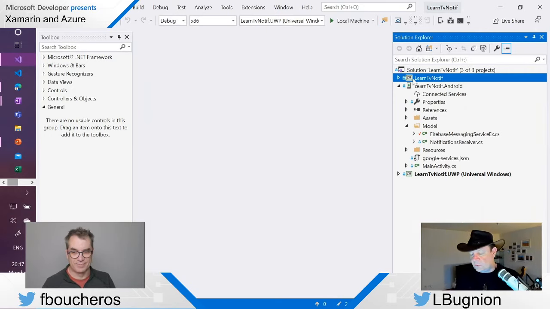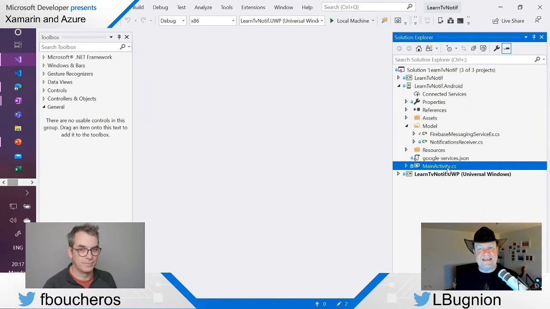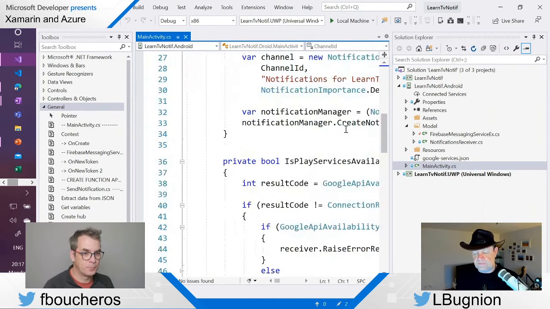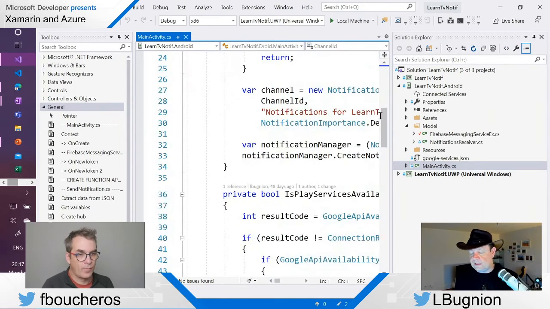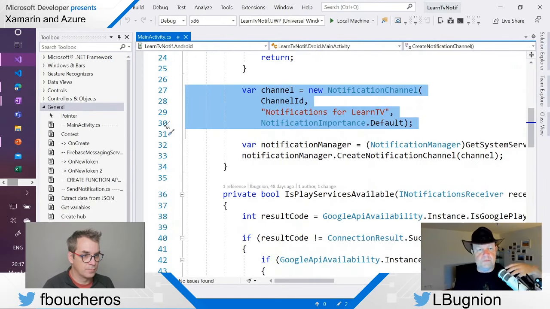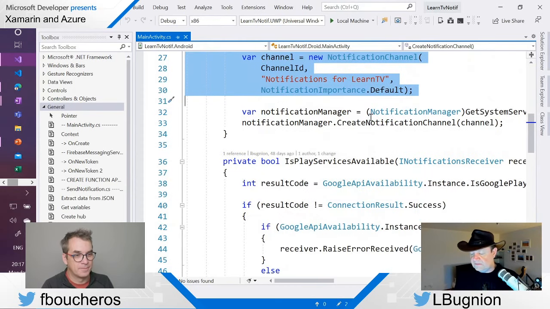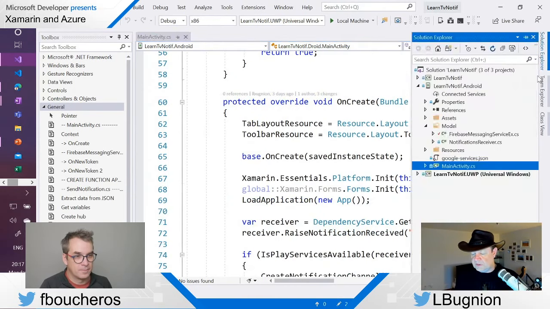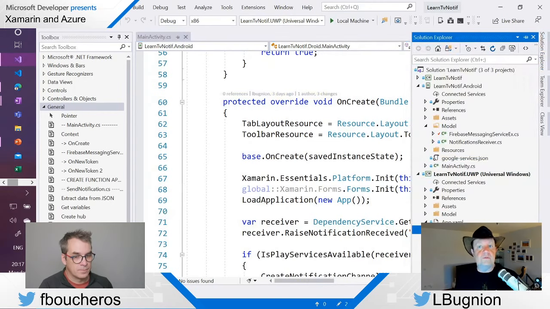So we did work in Android. We did some work in the main activity, which is the entry point for the Android application. This is where we created the notification channel, which goes to the Firebase console. Basically, here the device says to Firebase, hello, if you have some push notifications, you can send them to me. I'm interested in that, I'm running that particular application. Then we did the same thing in Windows, in app.xaml.cs, which is also the entry point for the Windows application.